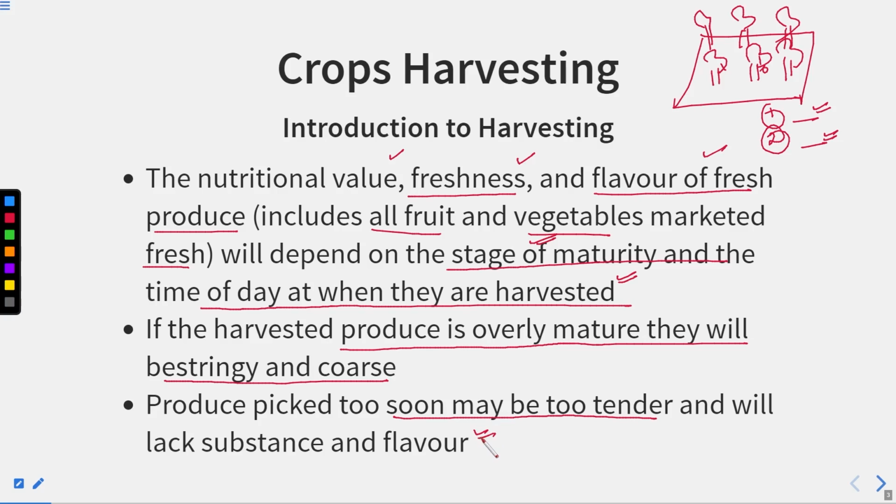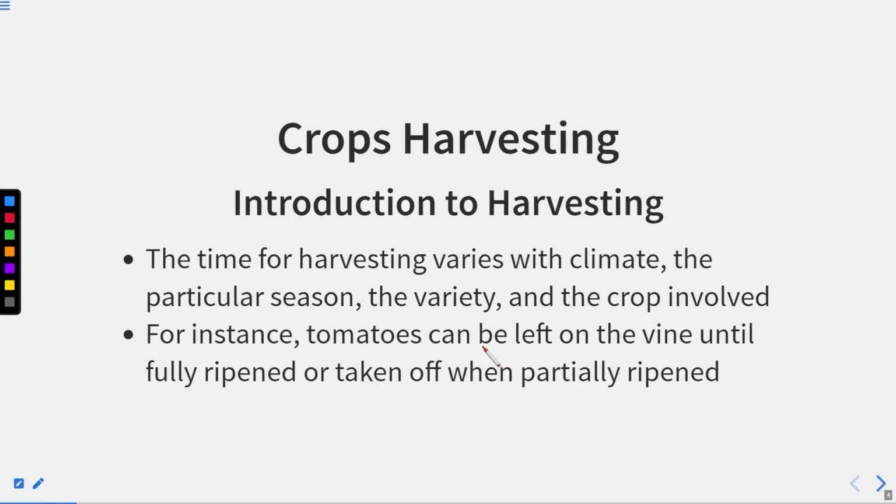That particular fruit has a flavor, a freshness, and a taste that you will not get if you pick too soon. This is the thing that one must keep in mind before harvesting.